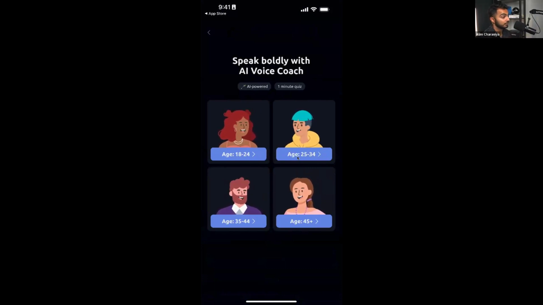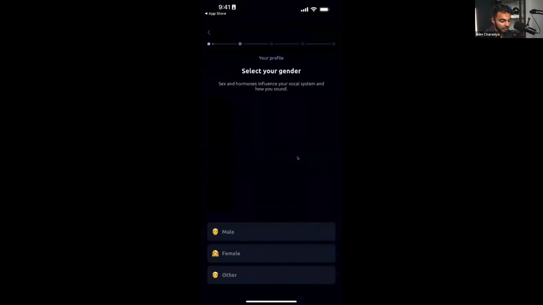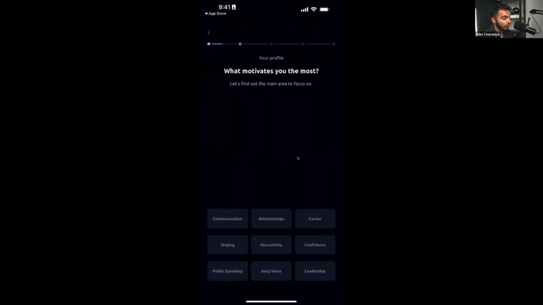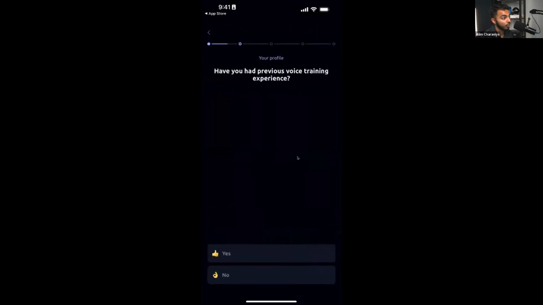And if you know what our designs look like and you've been through Dreams into Apps, you know that we will help you design this kind of self-selling onboarding flow. So it says speak boldly with AI voice coach, and it's asking me to select my age. I'll go ahead and select my age. Now it's asking for my gender. What motivates me the most? So now it's doing this self-selling methodology where I'm trying to tell it what I want.